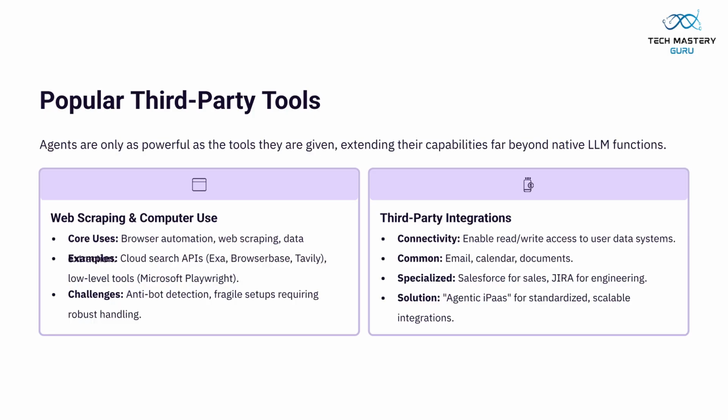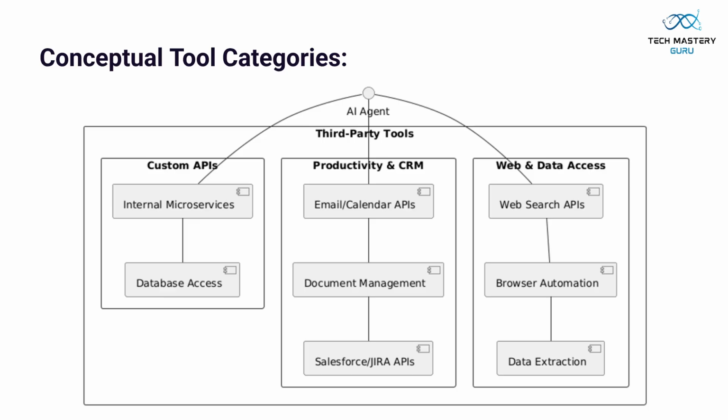Agents' power is enhanced by tools. Web scraping and computer use tools enable browser automation and data extraction. Third-party integrations connect agents to user data systems like email, calendars, and specialized platforms, often via agentic iPaaS solutions. This diagram illustrates conceptual tool categories, showing how agents use various tools to extend their capabilities. These tools enable complex interactions and data processing beyond the LLM's inherent functions.